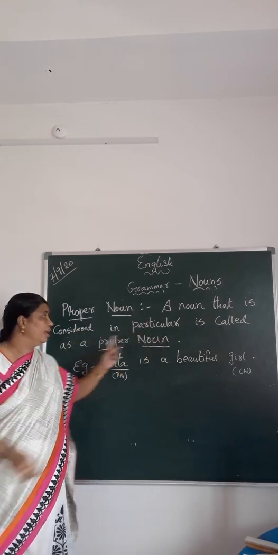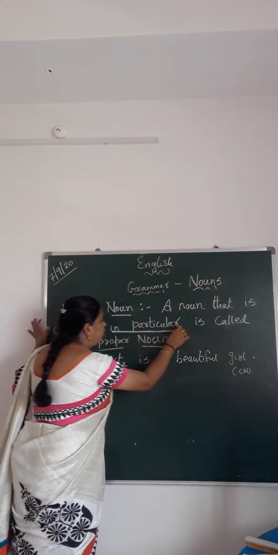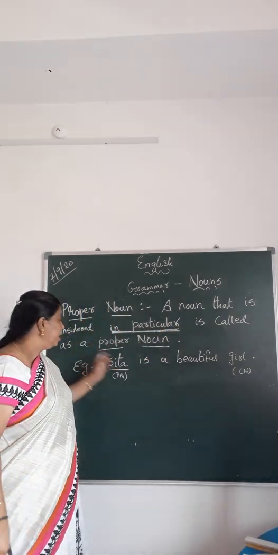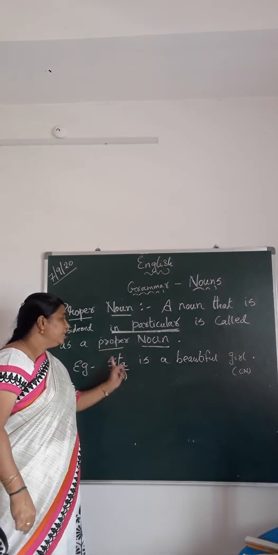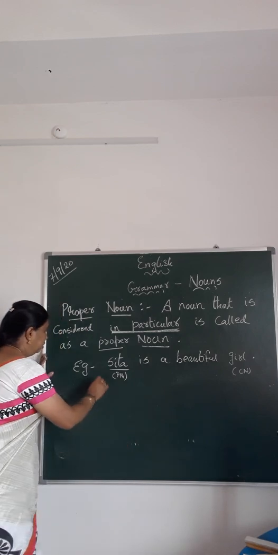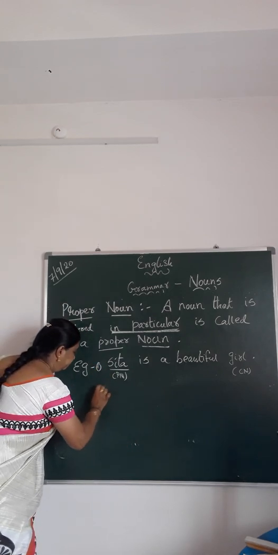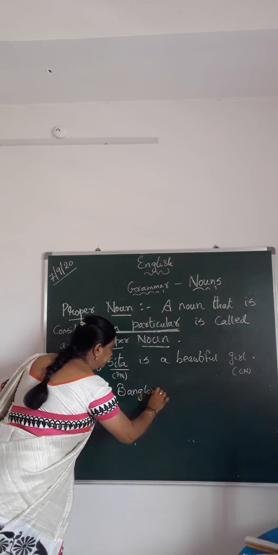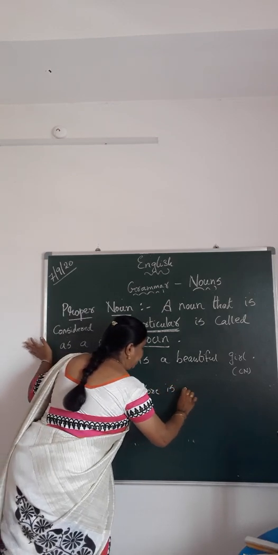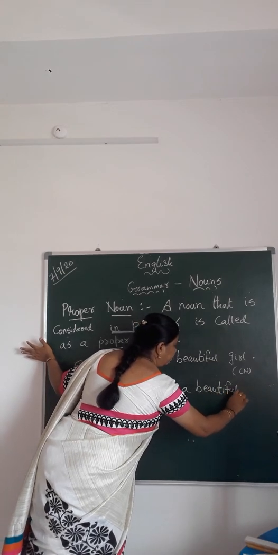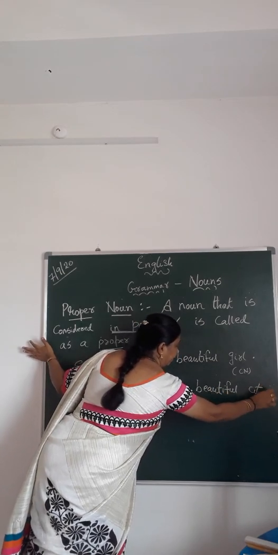In particular. Okay. This is very important. I am talking in particular. Okay. To Sita. So Sita becomes a proper noun. Okay. Then I say Bangalore is a beautiful city.